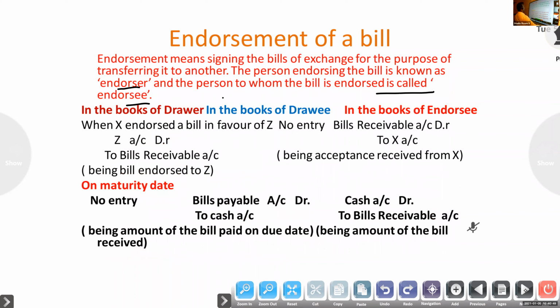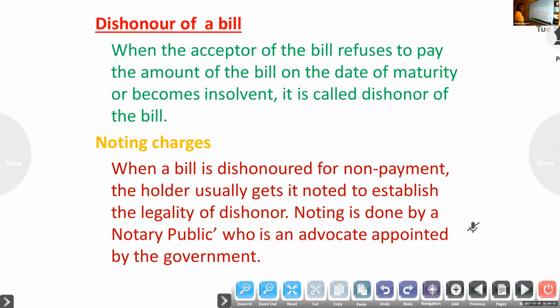Okay. Next one, dishonor of a bill. So already you know what we mean by dishonor. When the acceptor refuses to pay the amount on the date of maturity or he becomes insolvent, it is called dishonor of the bill. Two types of dishonor we already studied: dishonor due to non-acceptance, and dishonor due to non-payment.